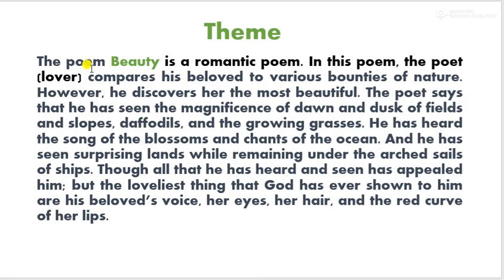Theme of the poem. The poem Beauty is a romantic poem. In this poem, the poet, as well as the lover, compares his beloved to various bounties of nature. However, he discovers her the most beautiful. The poet says that he has seen the magnificence of dawn and dusk, of fields and slopes, daffodils and the growing grasses. He has heard the song of the blossoms and the chants of the sea, and he has seen surprising lands while remaining under the arched sails of ships.